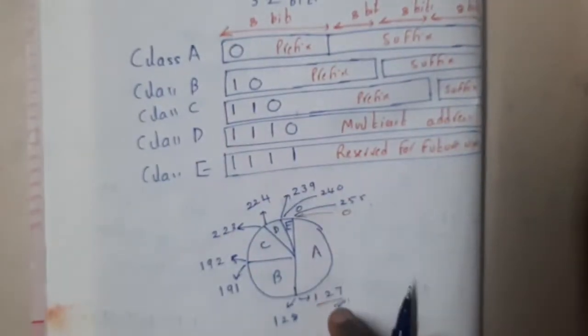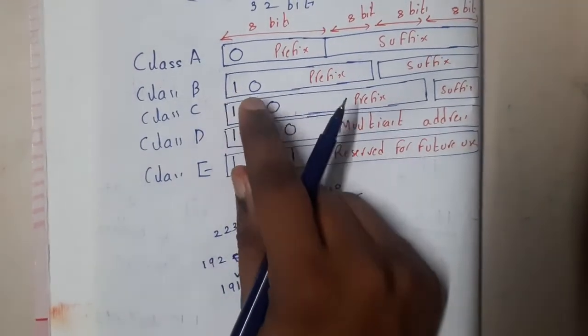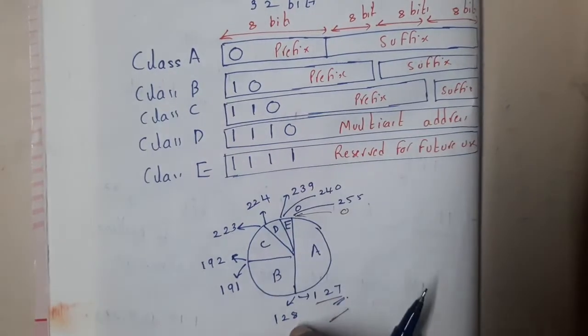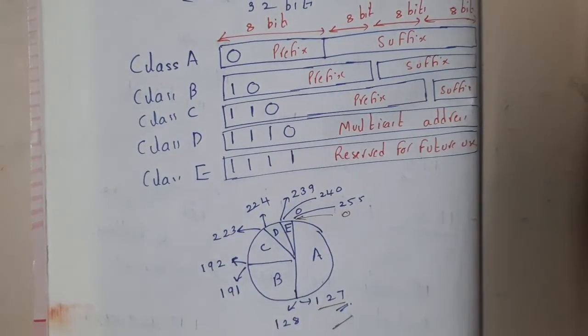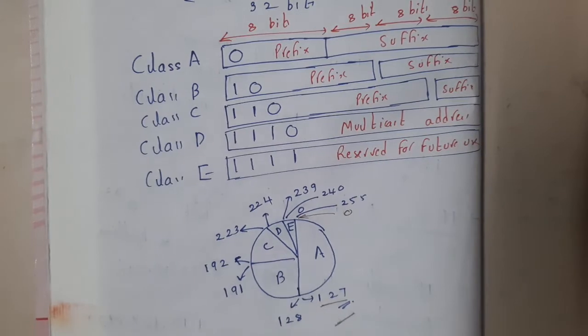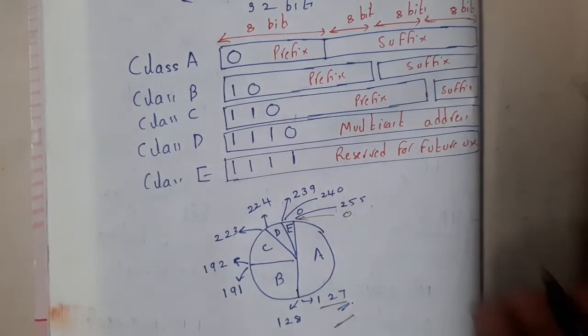So it will start from 0 to 127, right? Yes. So if the first bit is 1 and the next bit is mandatorily 0, it will continue from 128 to 191, right? Yes. If you are having any kind of doubt, please let me know, guys. I think someone will be having a doubt.